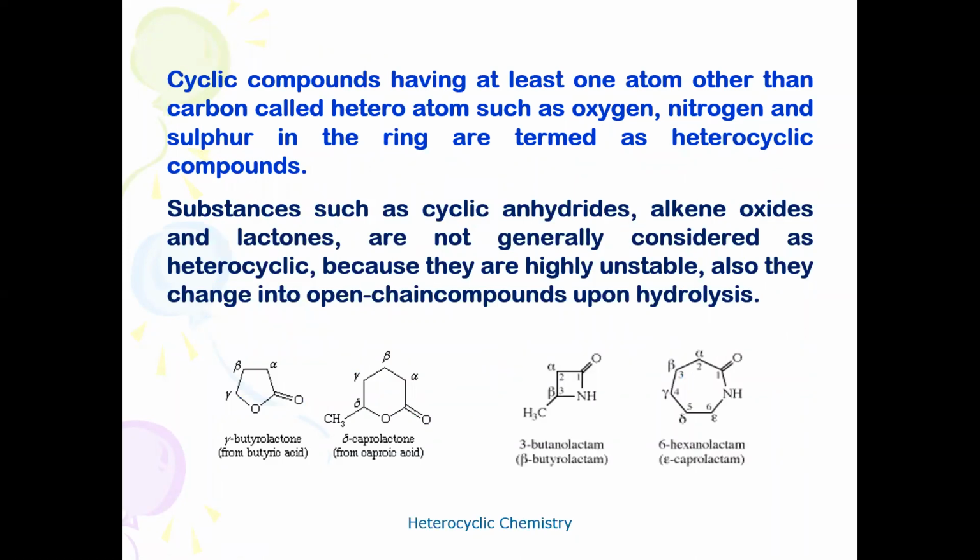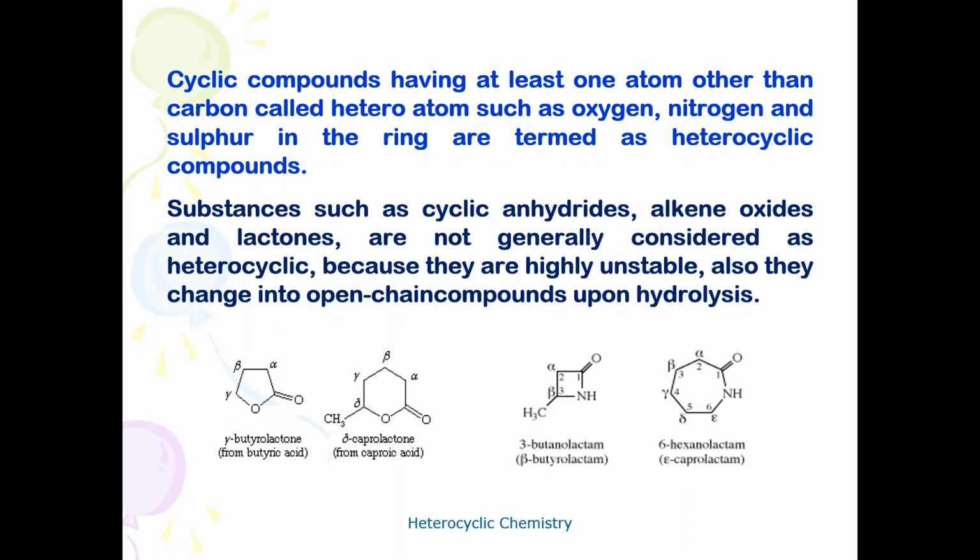What exactly are these heterocyclic compounds or heterocycles? You have learned a very basic classification of organic compounds. Organic compounds are broadly classified into 2 types: homocyclics and heterocyclics. A cyclic structure made up of only one type of atom is called homocyclic.